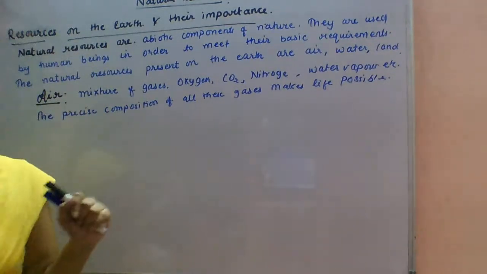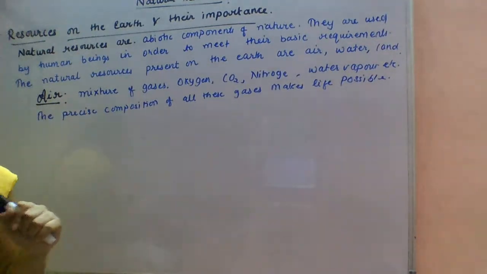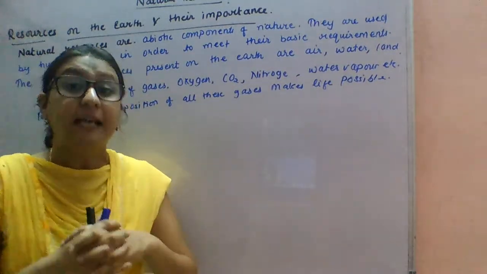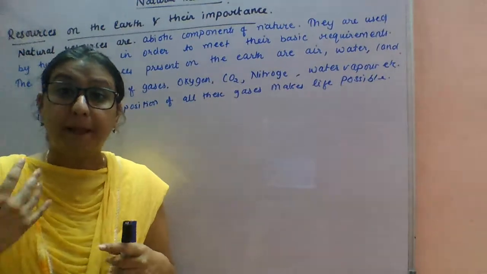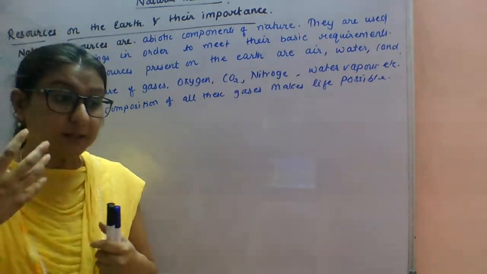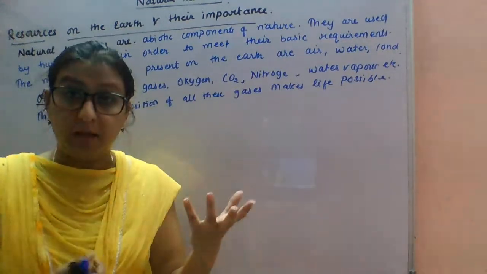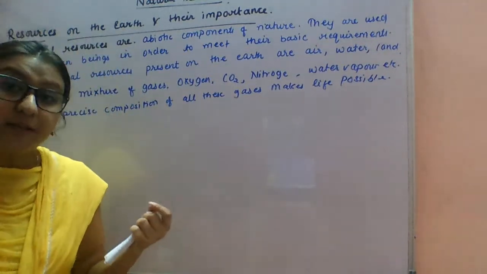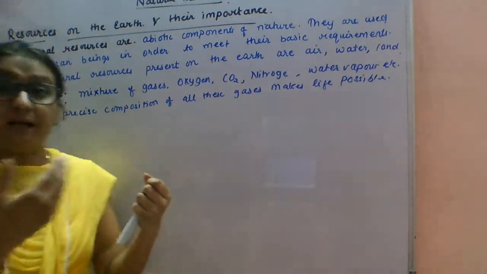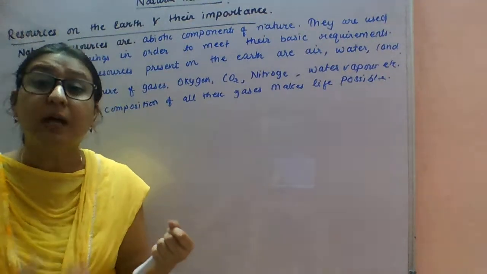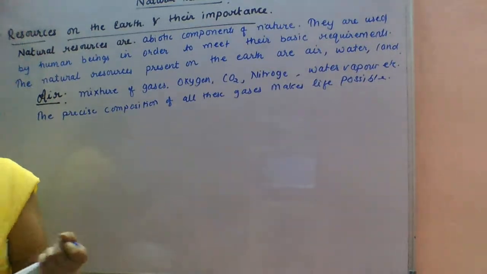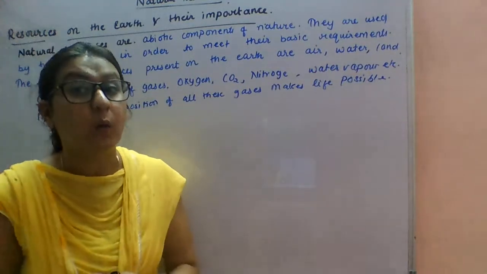So first, what we will study is the layer of gaseous envelopes. That I explained to you, the layer of gaseous envelopes is called atmosphere. So first, how is the atmosphere essential for us? This atmosphere, or this layer of gaseous envelopes, helps in protection from the ultraviolet rays.